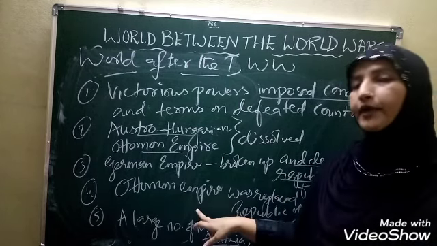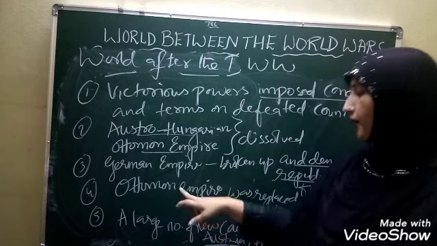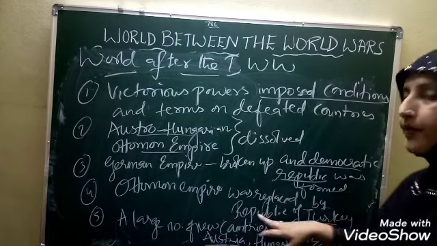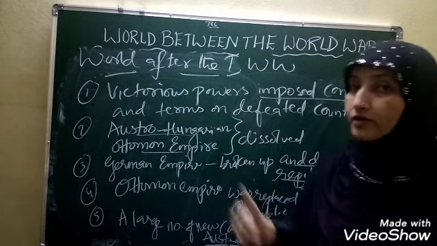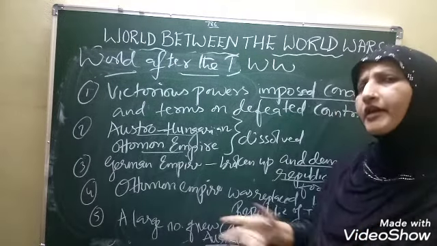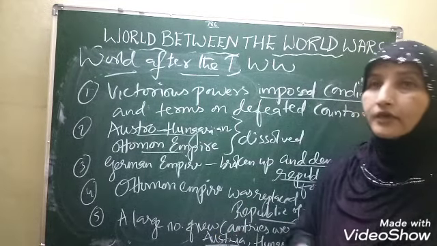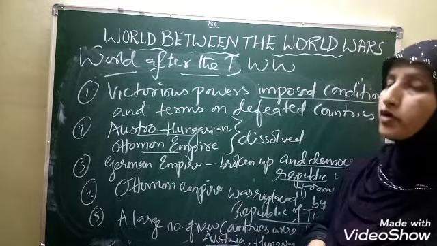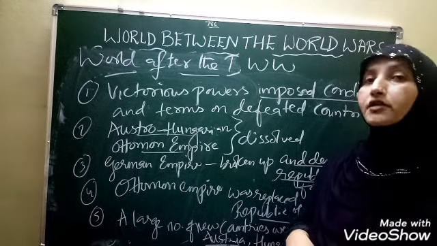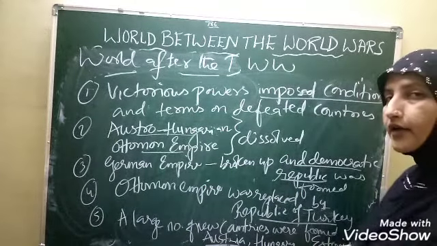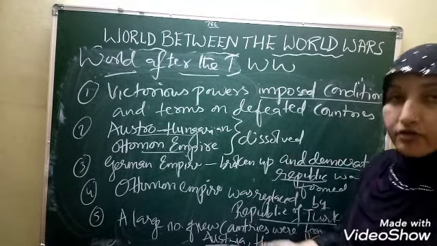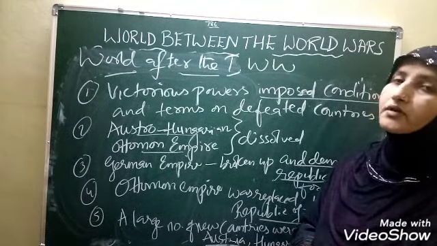The Ottoman Empire, a very powerful empire of those days, was replaced by the Republic of Turkey. And with this, in the Balkan Peninsula, as we just discussed, children, there were many countries, and a large number of countries got independence. What were those countries, children? Austria, Hungary, Yugoslavia, Czechoslovakia, like many countries, they got independent.